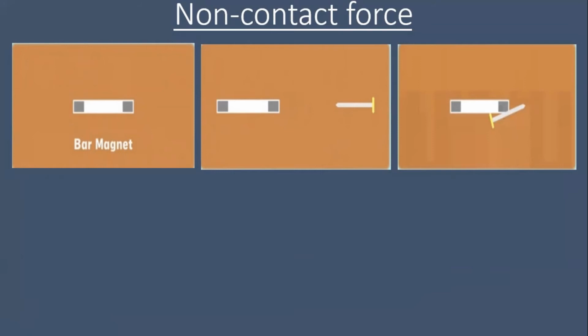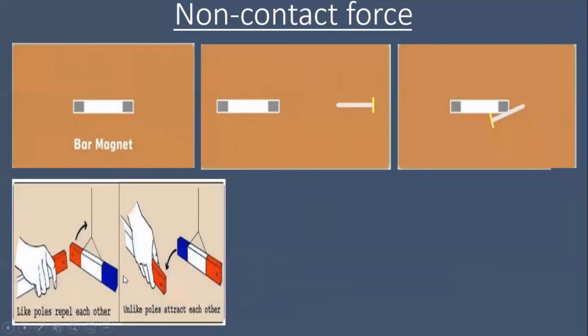You have learnt in class 6 that like poles of two magnets repel each other and unlike poles attract each other. That is, they push or pull each other. Do you have to bring the magnets in contact for observing the force between them? No. Over here, a magnet can exert a force on another magnet without being in contact with it.